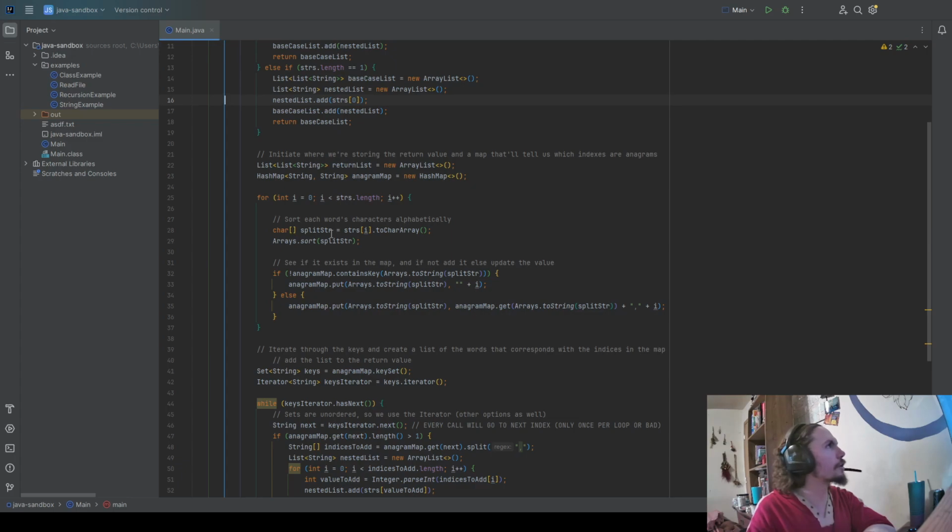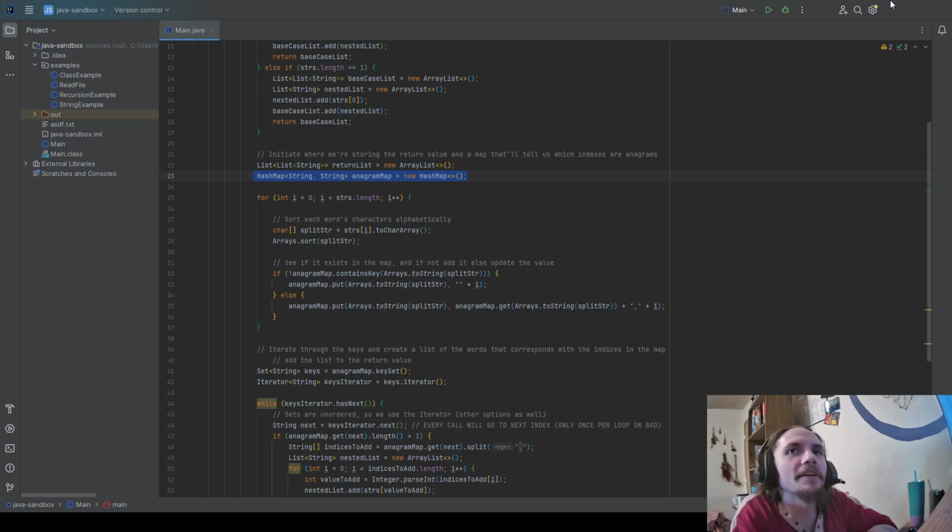Anyways, our next step here is we're going to make our return list, and we're going to make a dictionary. Now, I think there's a better way of doing this, and I'm going to say it before I give my approach. The way I did it is I made a list inside the, I guess it's a string. I organized it as a string and a string. But realistically it's a list, like comma separated values.